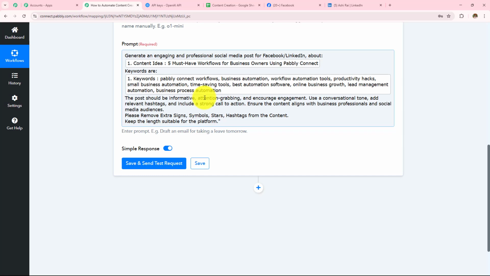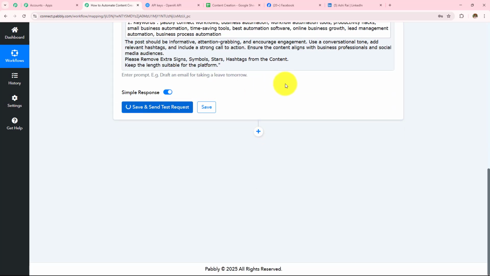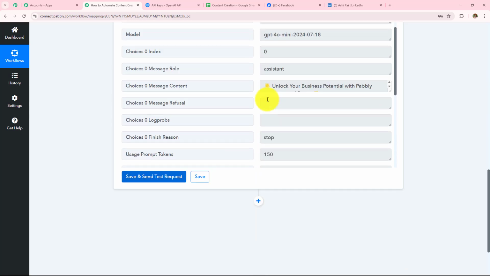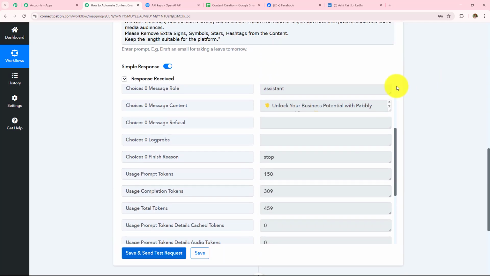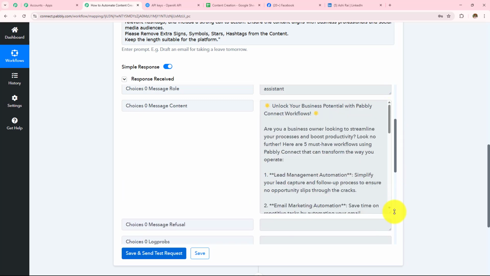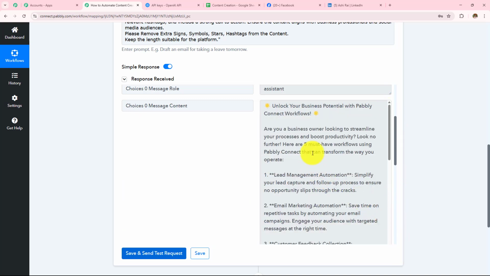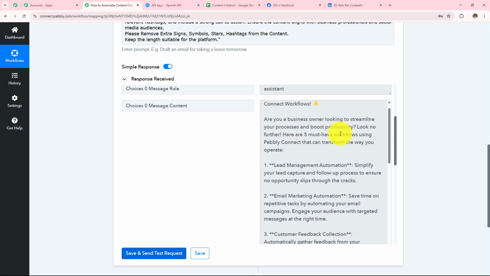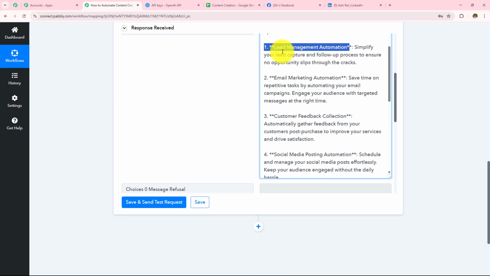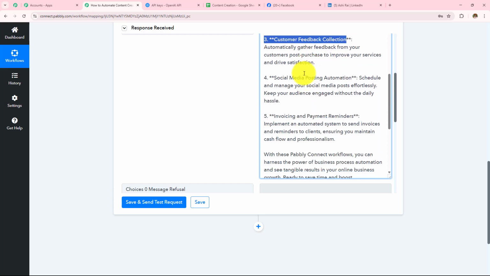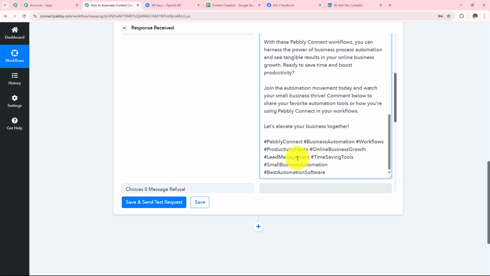Now that I've entered these details, I'm going to click on save and send test request, and let's wait for the response. So here I have received the response. In this message content, I can see the response which I have received. Unlock your business potential with Pabbly Connect workflows. Are you a business owner looking to streamline your processes and boost productivity? Then here I have received 5 points: lead management automation, email marketing automation, customer feedback collection, social media posting automation, invoicing and payment reminders. And then I have received the relevant hashtags.